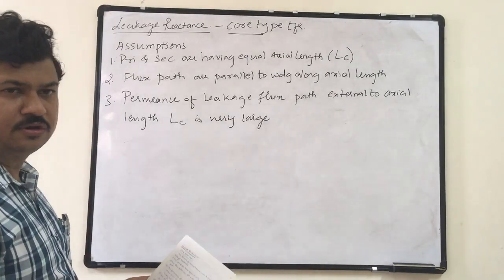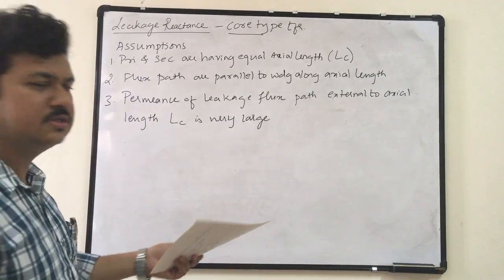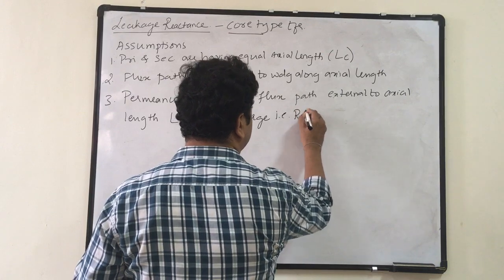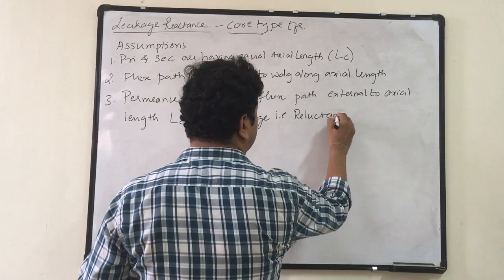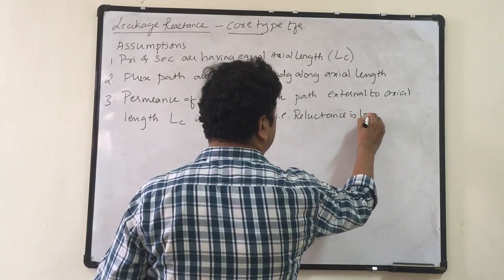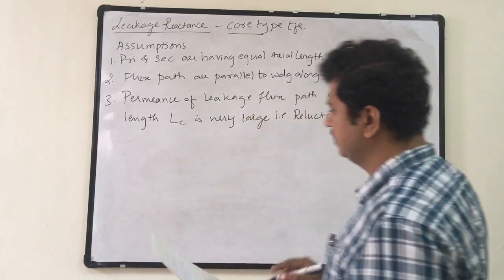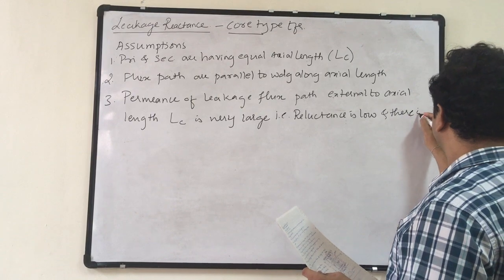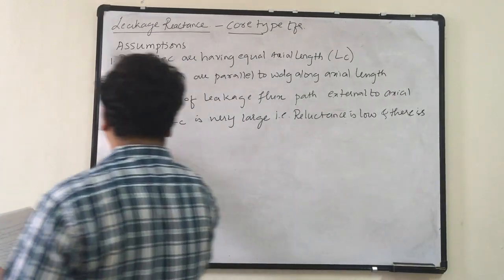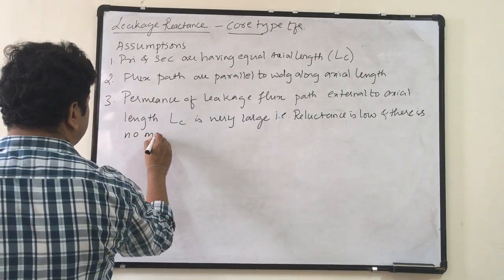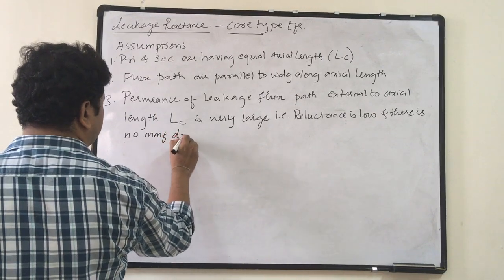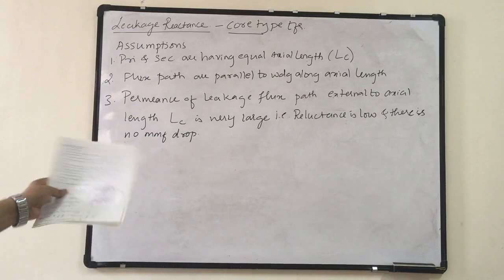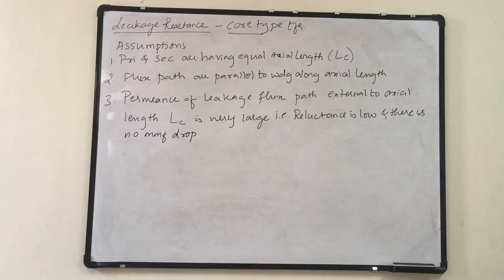If permeance is large, it means reluctance is low, and there is no MMF drop. We will see once we draw the diagram what these points mean.